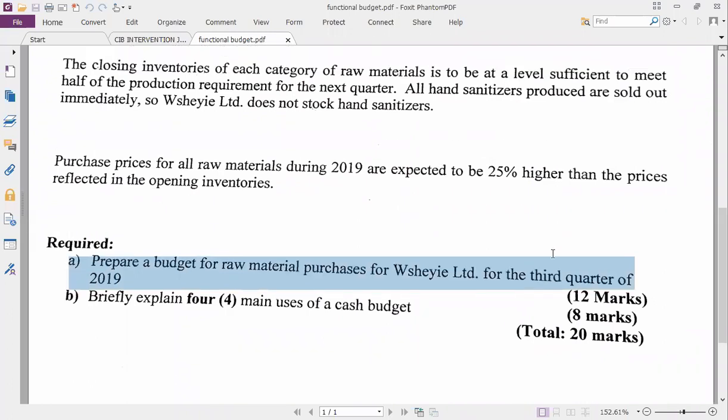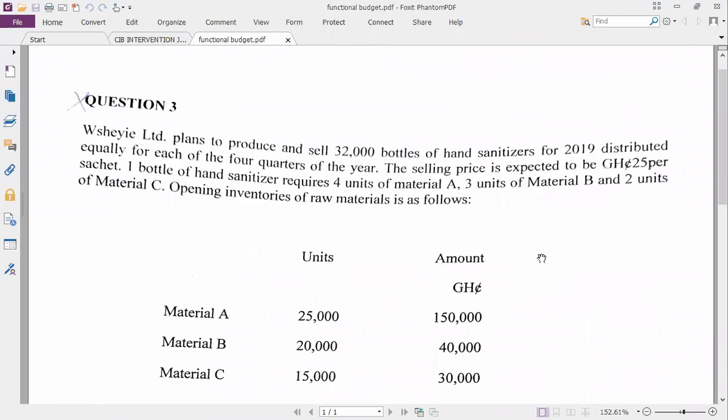Now, they've identified the principal budget factor, which is the sale. They say she can produce and sell. So here the production is the same as sales. In some cases, it won't be like that. In some cases, production is not the same as sales. Good. So the one that you are going to look at, production is not the same as sales.